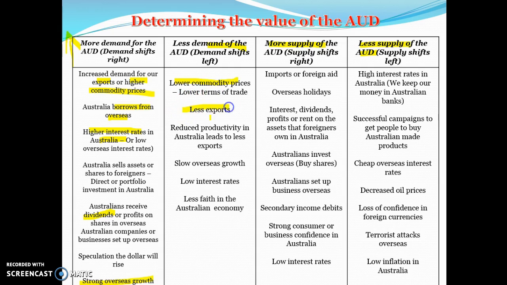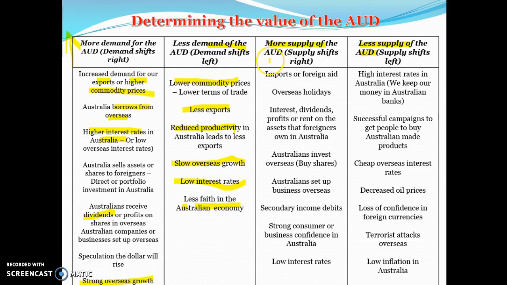Less exports. Reduced productivity in Australia, so we might export less, and therefore there'll be less demand for our dollar. Lower overseas growth can lead to us exporting less credits. Low interest rates will reduce the demand for the Australian dollar because less people will want to put their money in our banks, and less faith in the Australian economy because they're not going to let us borrow, or they're not going to lend to us because they think that we're too much of a risk.